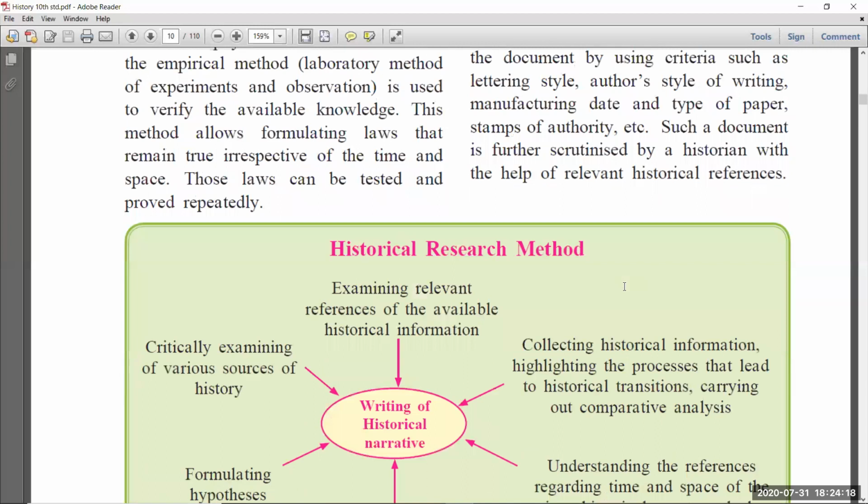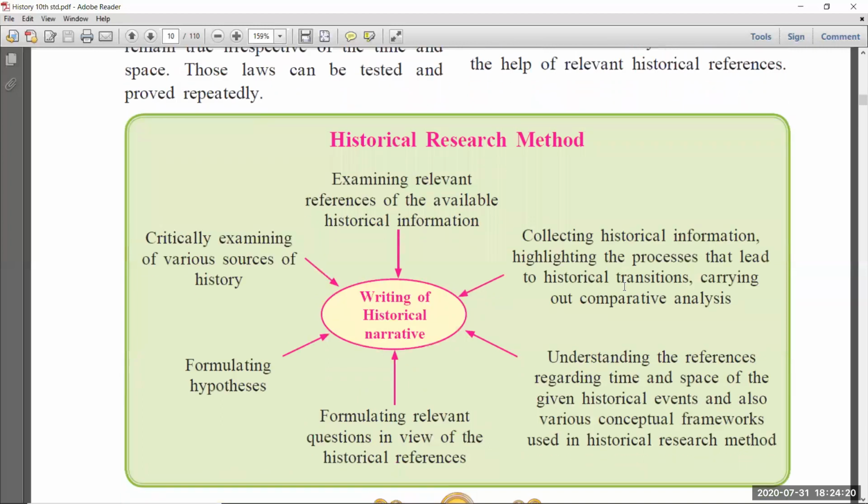Okay, next one. When you want to write any historical document, you have to use some methods. So what is that method? See here, they have given one chart to you. This is the historical research method. Okay, so in this, what is the first one? First we have to start here. First one is formulating hypothesis. Okay, formulating hypothesis means what?